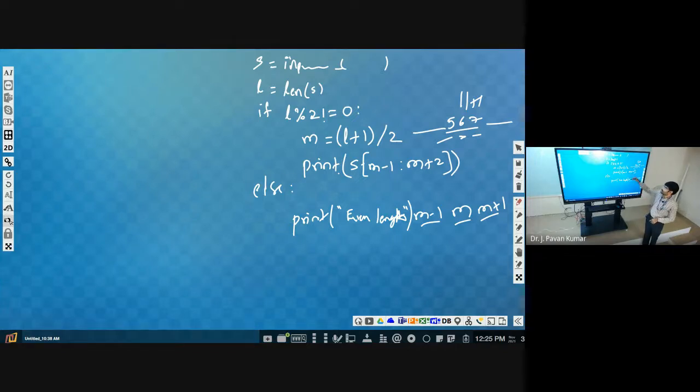Whenever the length is even, what will be the middle 3 characters? We cannot get the middle 3 characters uniquely, isn't it?